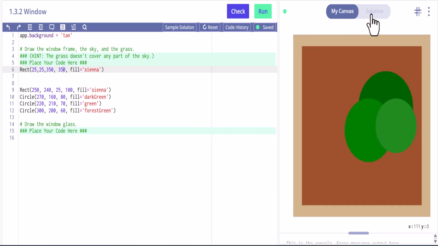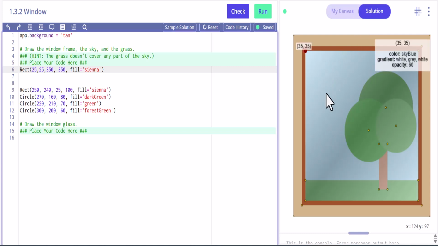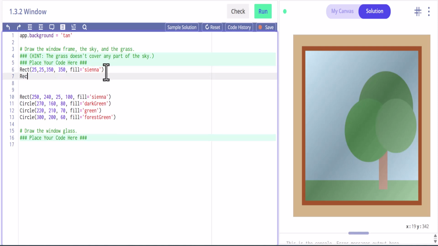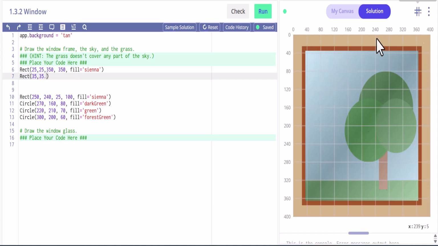So our next thing that will cover that up is we're going to create this sky blue. So we're going to go ahead and make another rectangle. And that is right here. So we're going to do 35, 35. And then the width and the height, let's do 320 and 280.